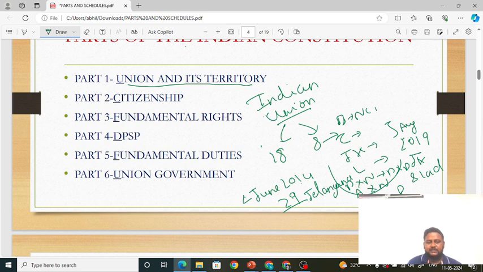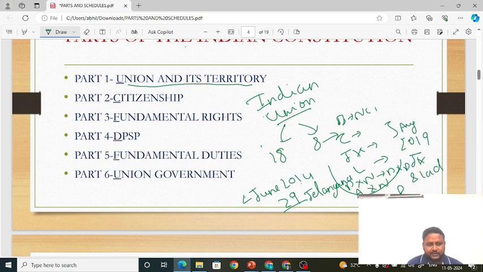Okay friends, next when it comes to citizenship, we talk about it in part 2. So part 2 deals with citizenship. And when it comes to part 3, very important, part 3 deals with fundamental duties, sorry, fundamental rights. So part 3 deals with fundamental rights, very important friends.